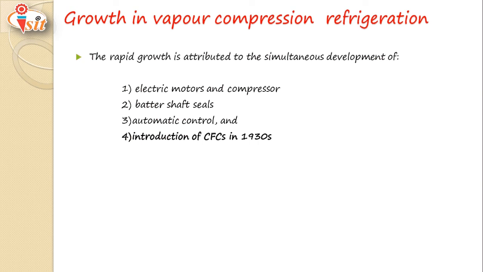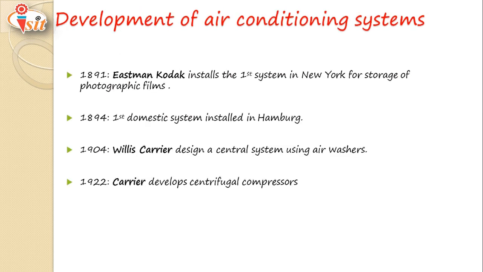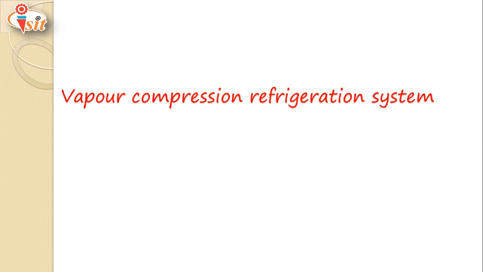And the next one, introduction of CFC in the 1930s. Development of air conditioning systems. In 1891, Eastman Kodak installed the first system in New York for storage of photographic film. After that, in 1894, the first domestic system was installed in Hamburg. In 1904, Willis Carrier designed a central system using an air washer, and after that in 1922, Carrier developed the centrifugal compressor.